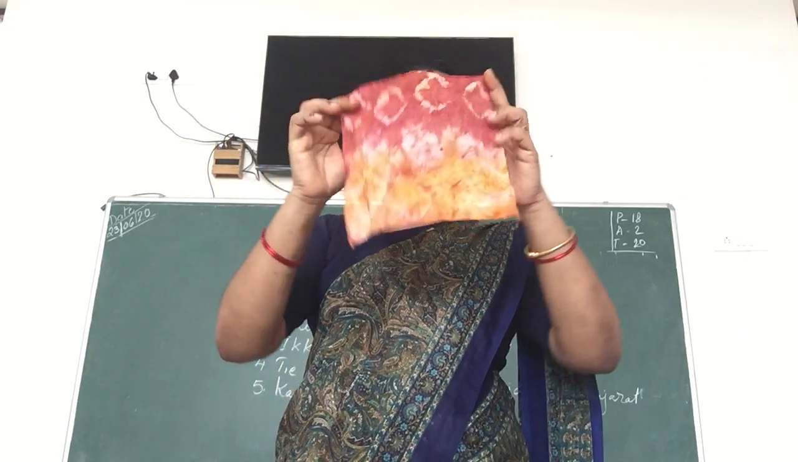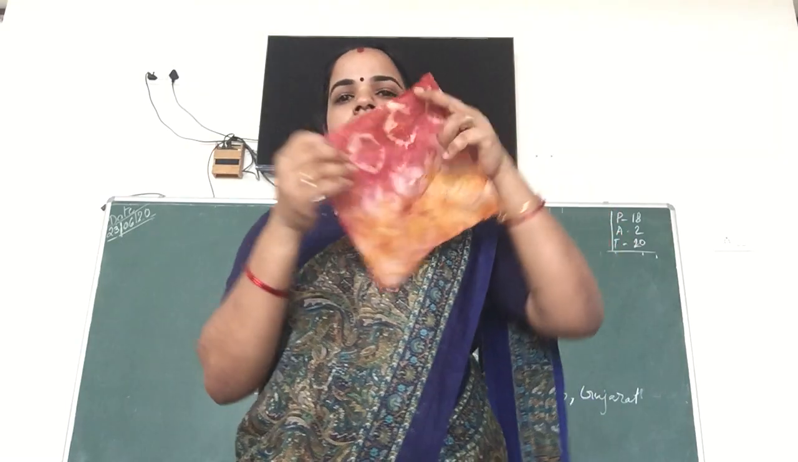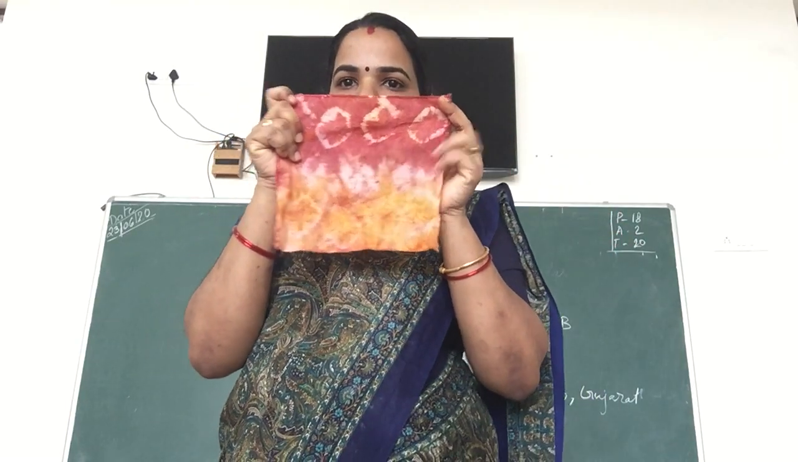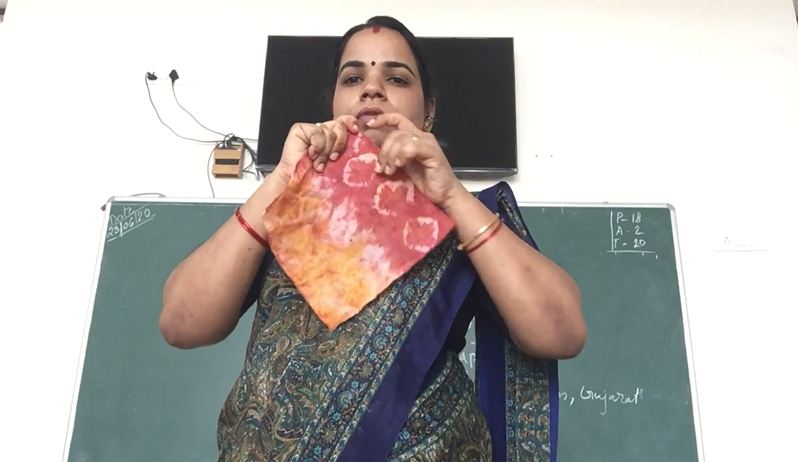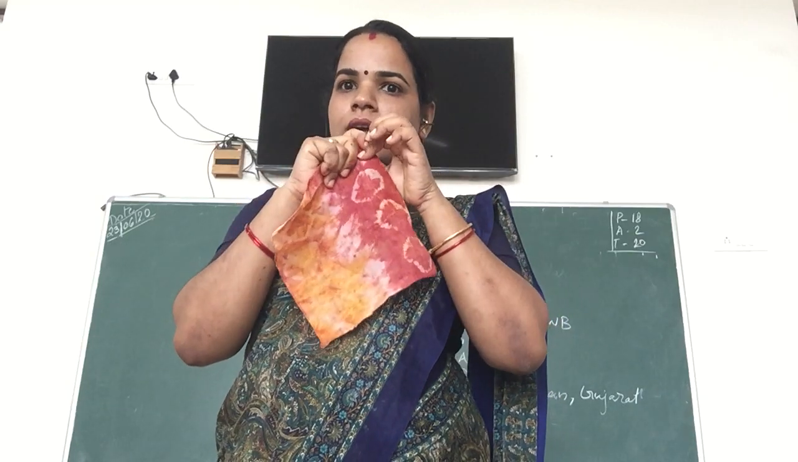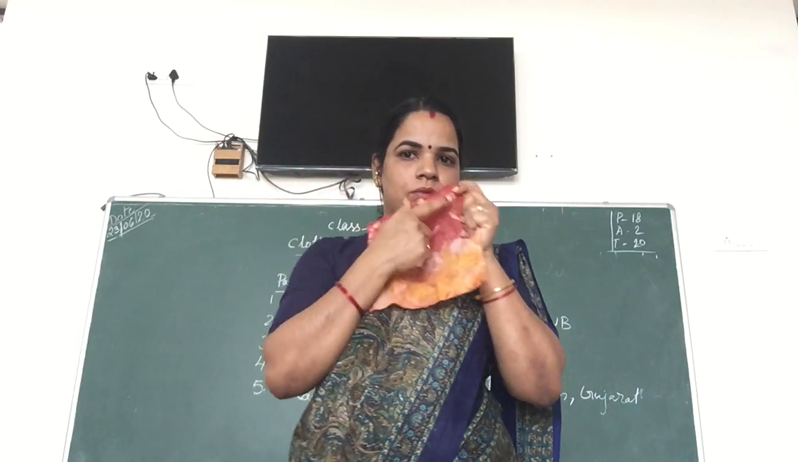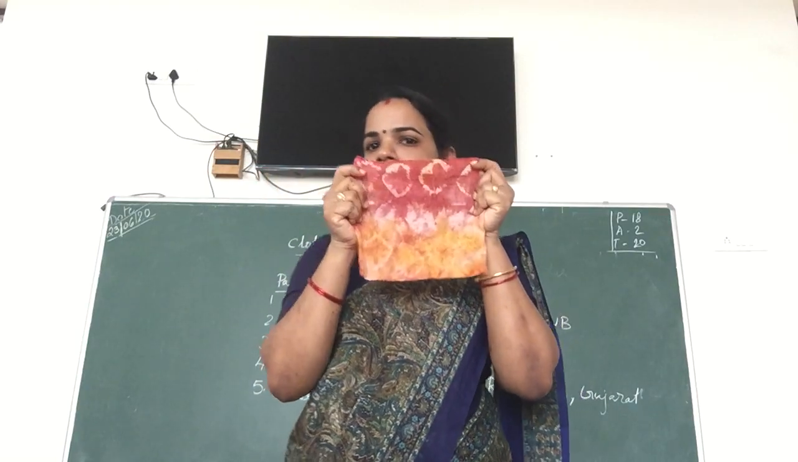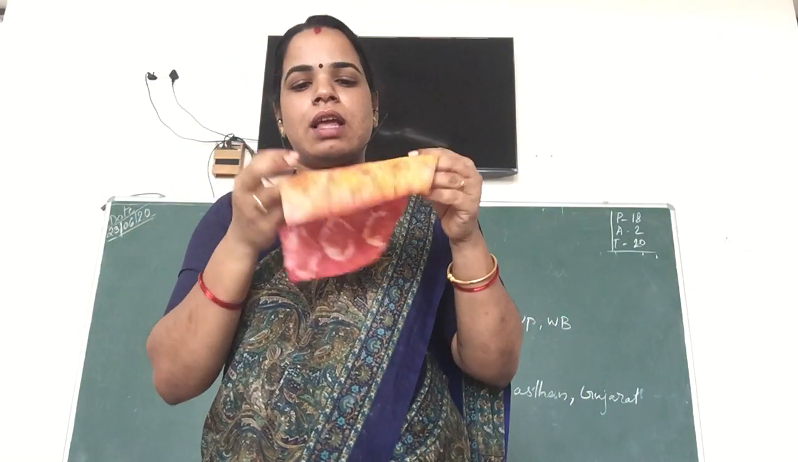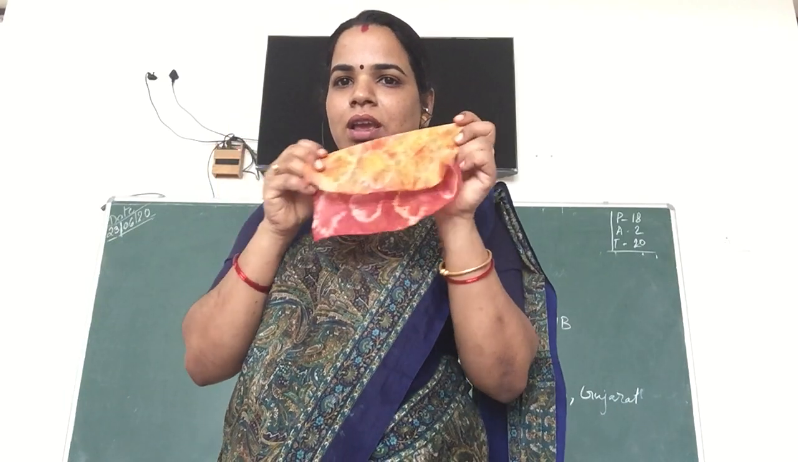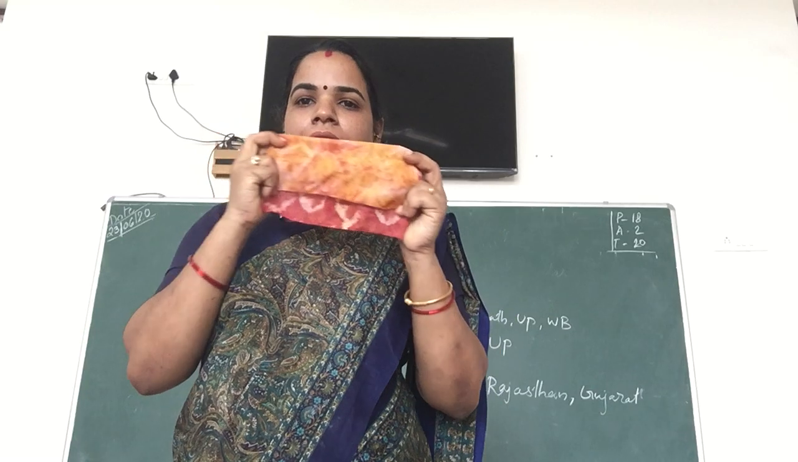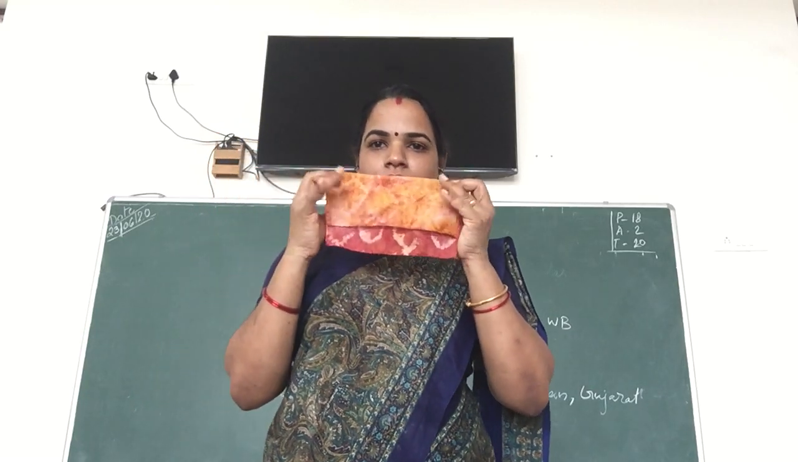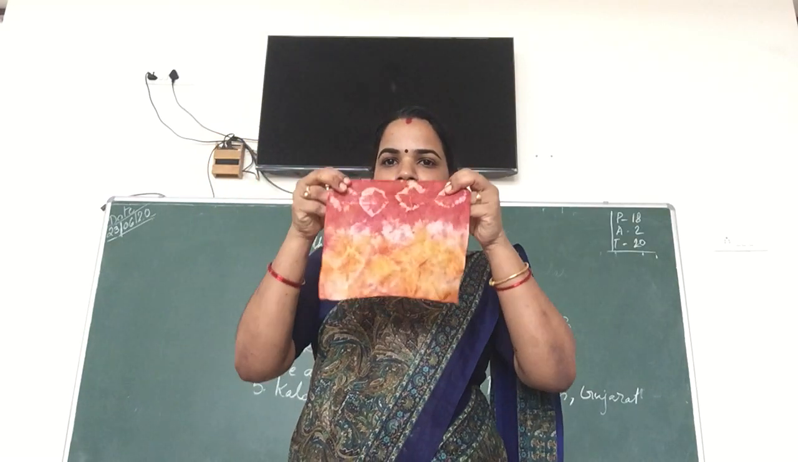Here I am using red color. Can you see? And the turmeric powder, turmeric color and food color only I am using. Done with this one, and next on this side I used only orange food color and turmeric color. So I got different patterns here.